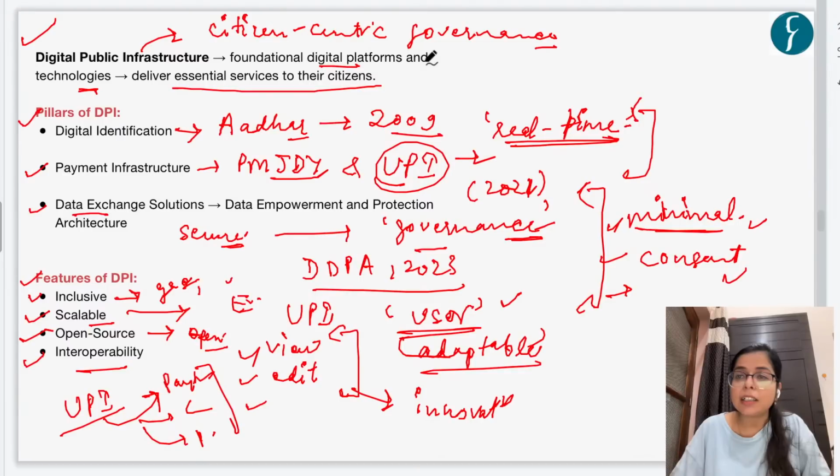And now let's see what the significance of using these DPI is. The significance is that they can aid in multiple sectors. For example, these systems can aid in moving towards Sustainable Development Goal 1, that is no poverty.